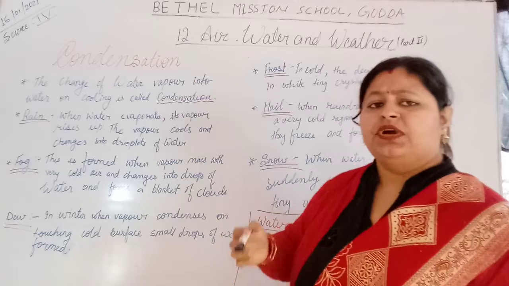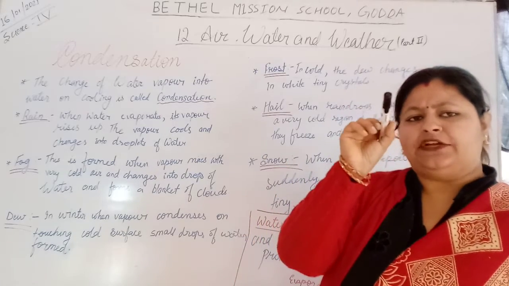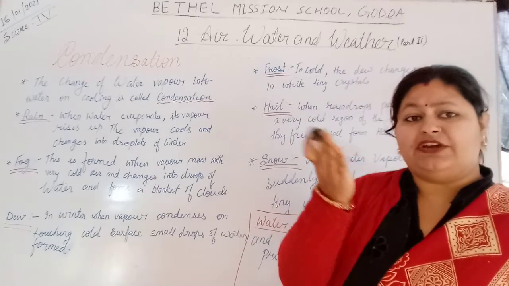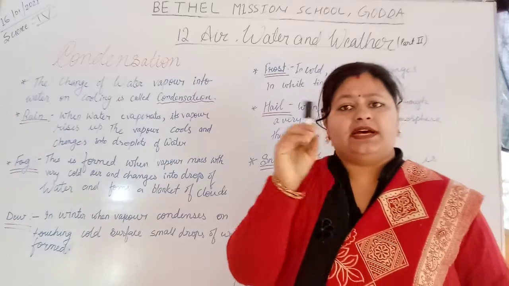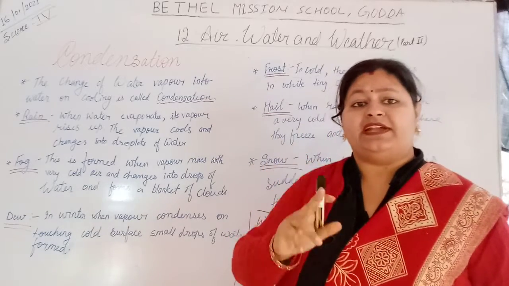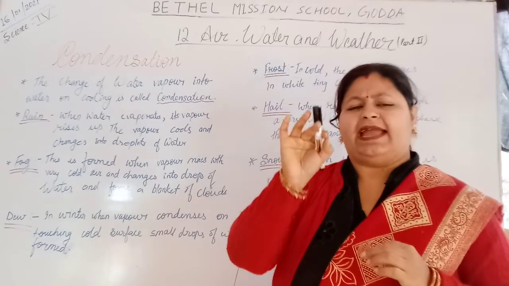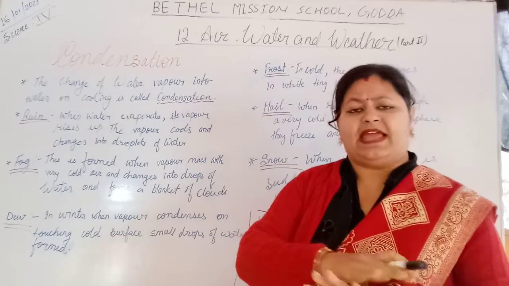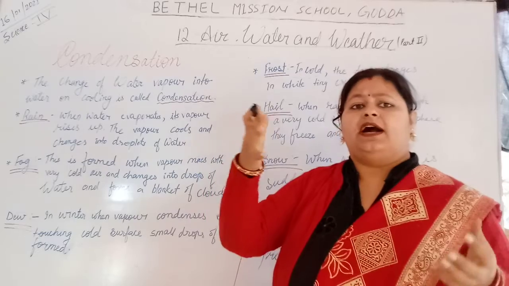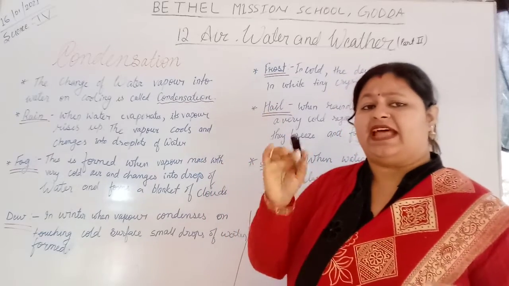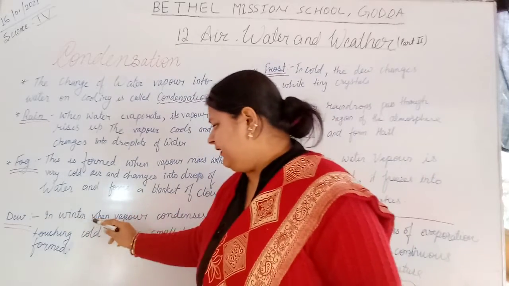Dew. What is dew? Dew is tiny droplets of water you can see on the leaves or on the grasses in the morning. On a winter morning, when you go out, you will find tiny droplets of water available everywhere on the ground, on the leaves of the plants. So that is dew.